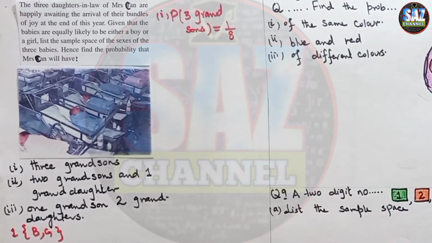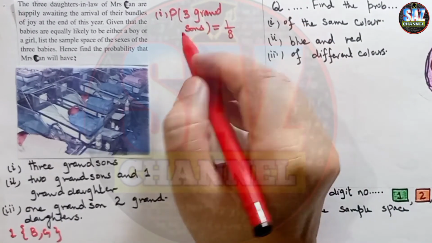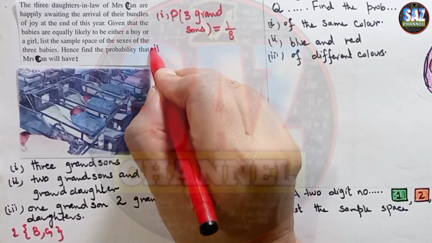The second is 2 grandsons and 1 granddaughter.